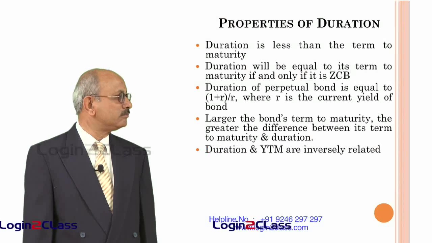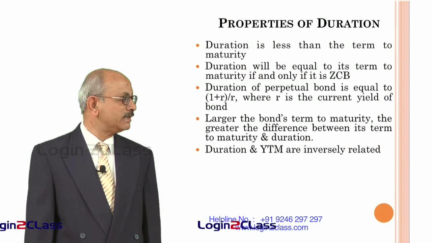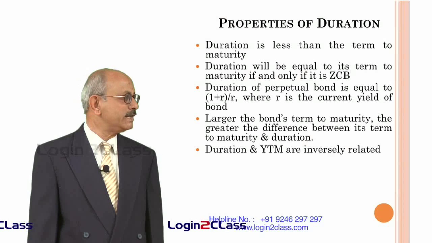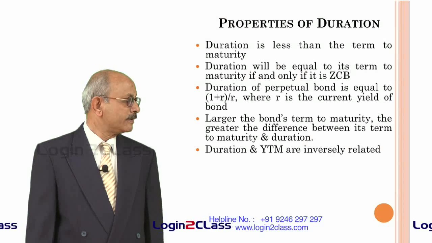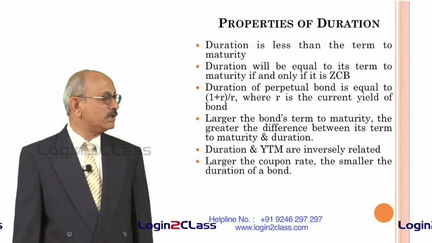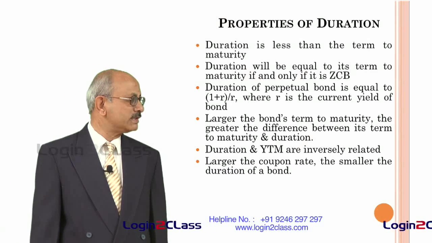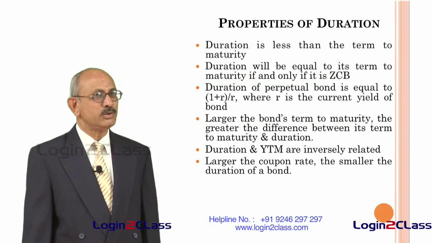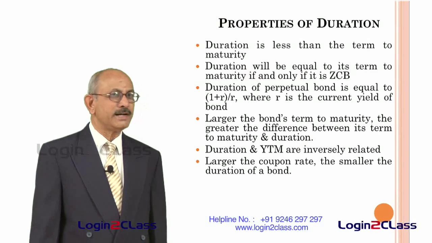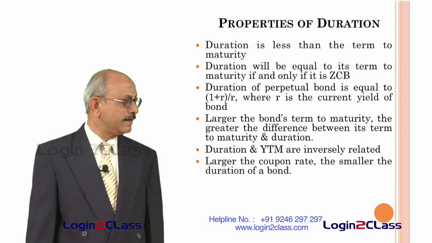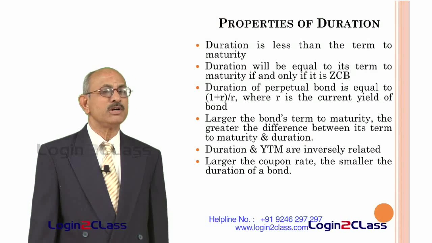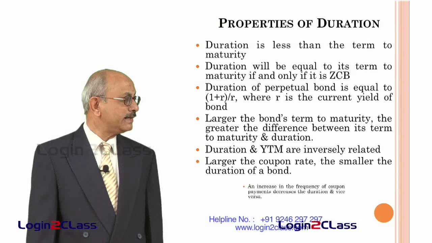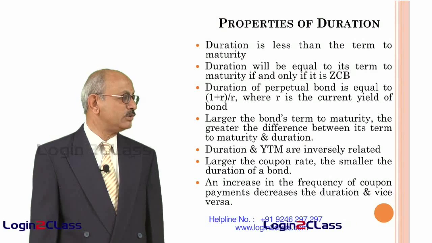And the next property of the duration is, duration and YTM are inversely related. That means, whenever duration goes up, YTM goes down, and if YTM goes up, duration will go down. The larger the coupon rate, the smaller the duration of a bond. If the coupon rate of the bond is larger, then the duration will be smaller. For example, if the coupon rate is 10% and the duration, let us say, is 4 years, if the coupon rate comes down to 8%, the duration of the bond will go up, and if the coupon rate goes up, the duration of the bond will go down. Similarly, an increase in the frequency of coupon payments decreases the duration and vice versa.